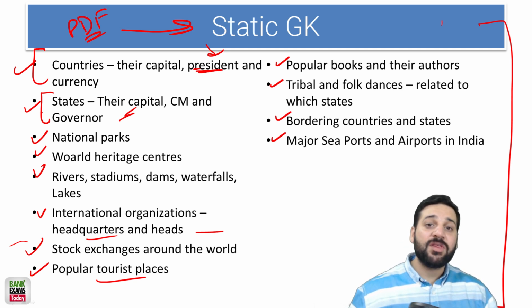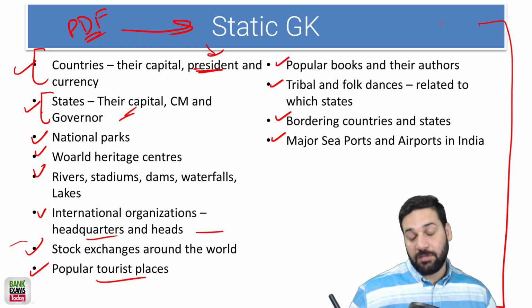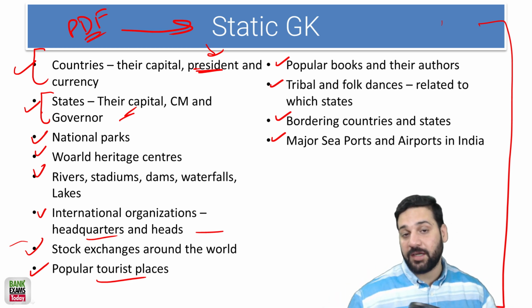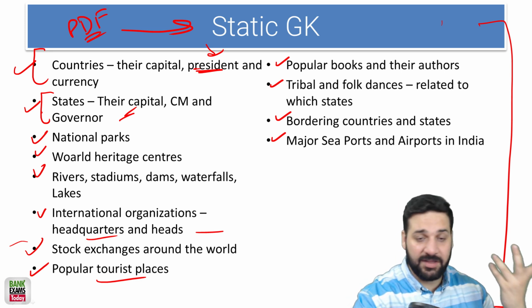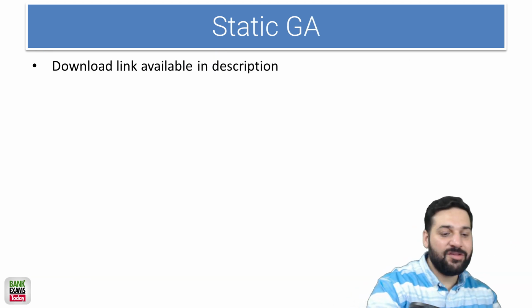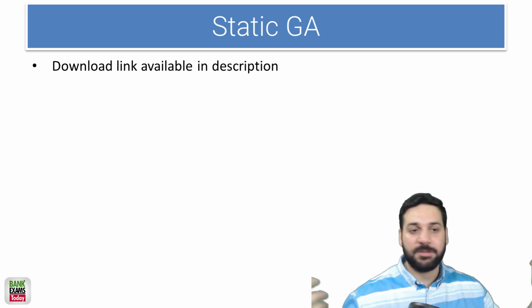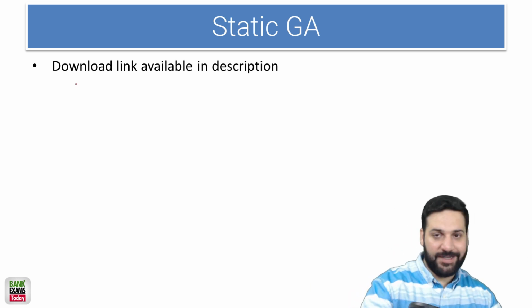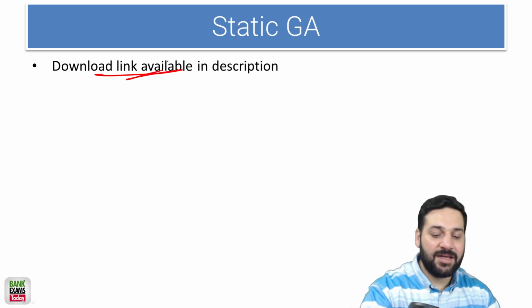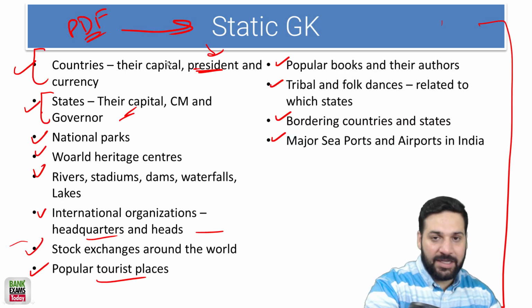There is the India book, which is a huge book for static GK, but still there are questions which are not from the India book, right? That's how the GA is. If your GA is strong, that's good. Otherwise, what can you do? You can just read this PDF, right? All the links are available in the description. You can directly download the GA PDF.